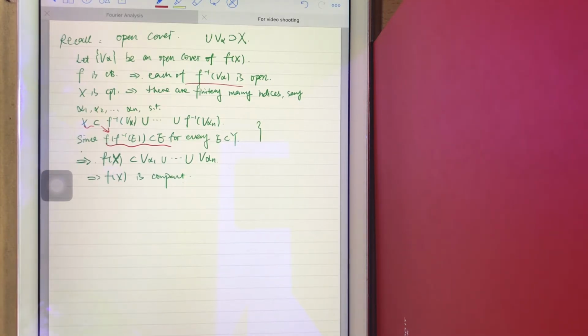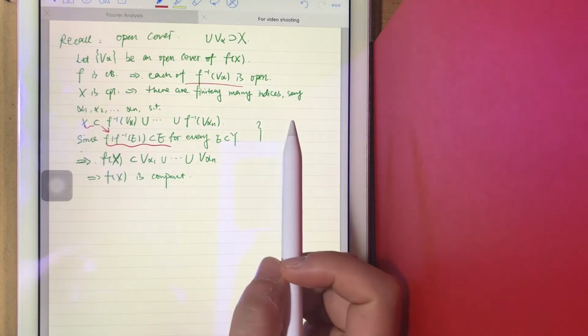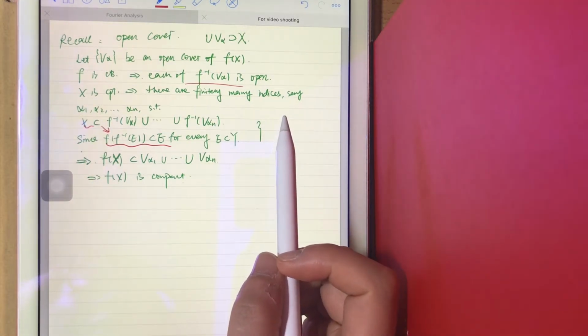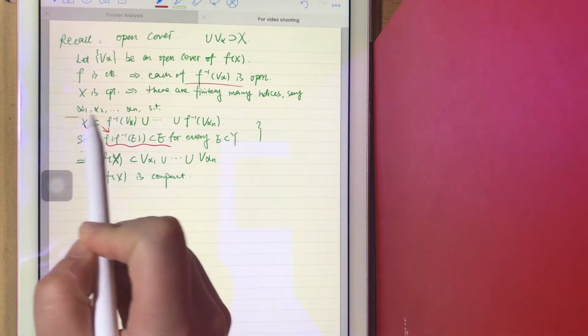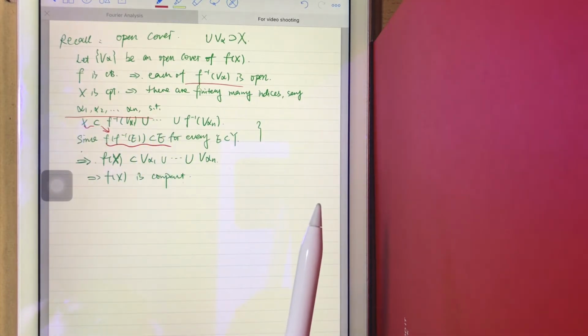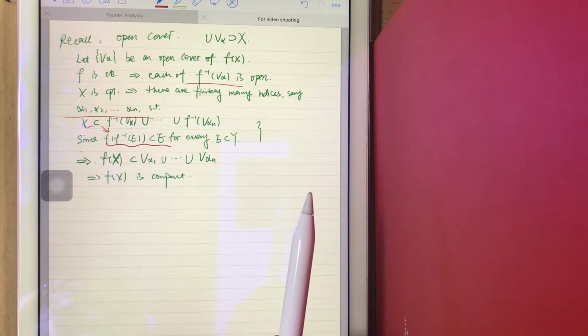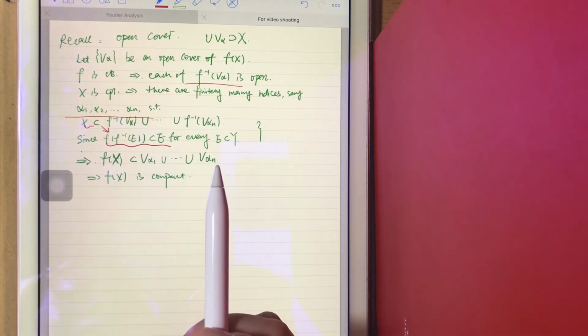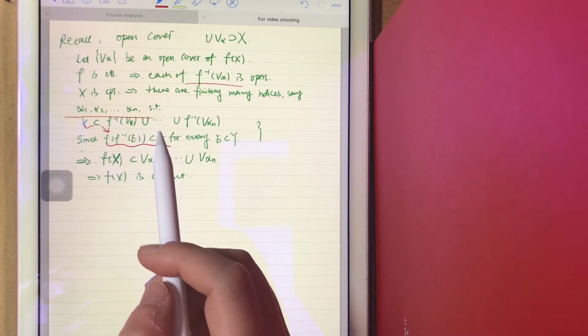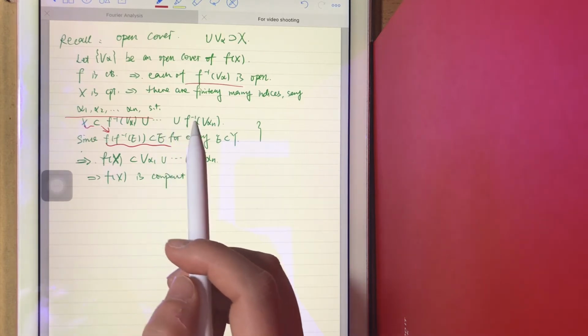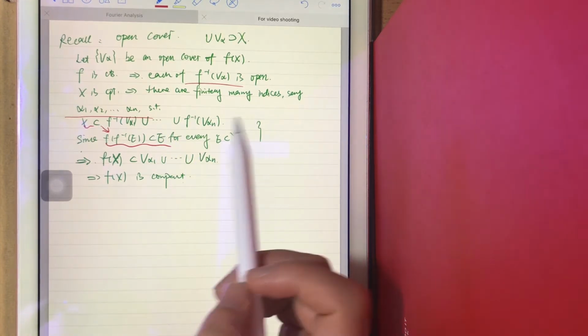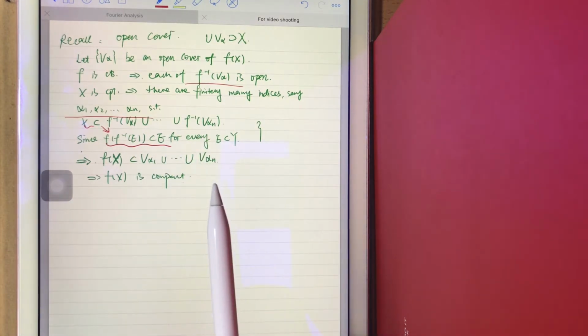And another thing that we have is X is compact, right? So there are finitely many indices, that simply means alpha 1 to alpha n is finite, and X is compact, right? So X can be contained in f inverse of V alpha 1 union f inverse of V alpha 2, and so on until union f inverse of V alpha n, and there exist finitely many indices alpha n.